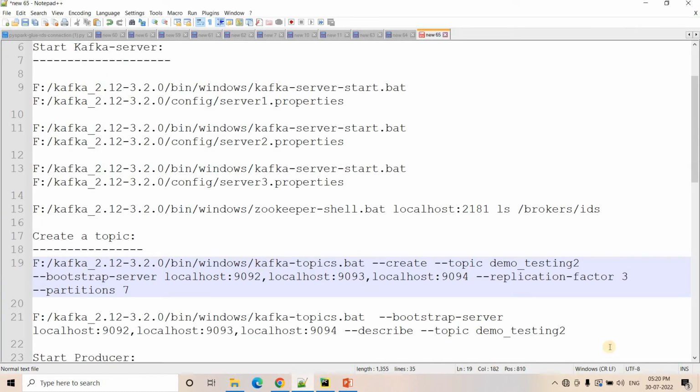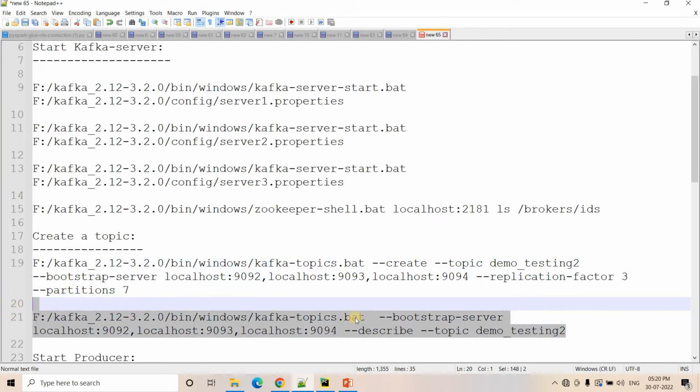To understand that, you have to execute this particular script. First you run your kafka-topics .bat file with the complete location where this file is present. In my case, it is stored in the F drive. I am starting that script with all 3 servers where our Kafka server is running, and we are using the describe command to describe the topic we created.